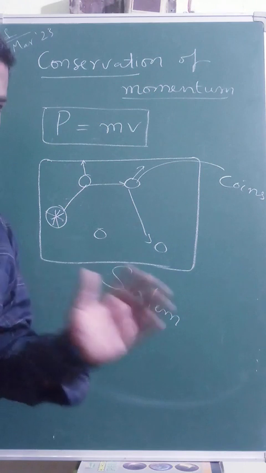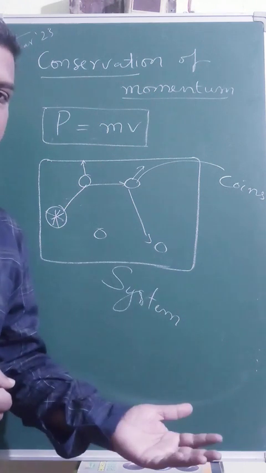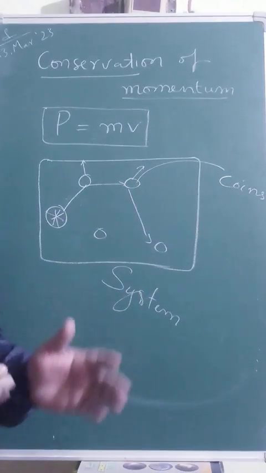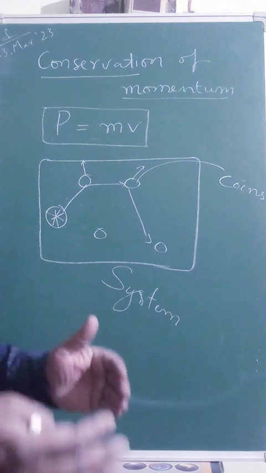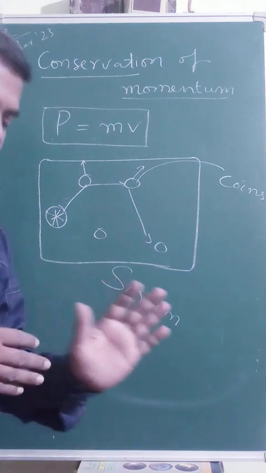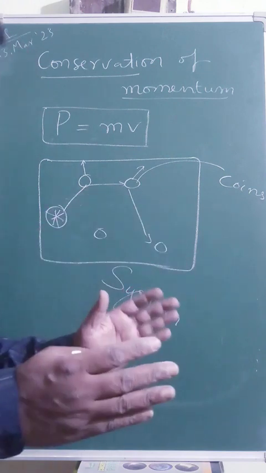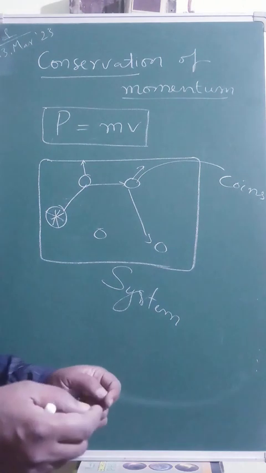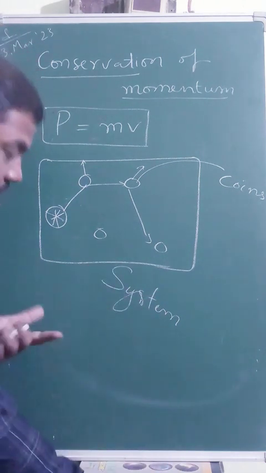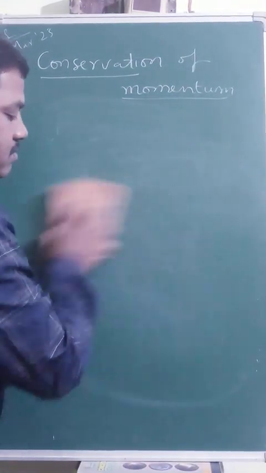So once again, we can repeat ourselves: if there is no external force acting on the system, the total momentum of the system is the same, or in books we say the total momentum of the system is constant. For example, take a simple situation to demonstrate this. If a box or some body is at rest, its velocity is 0, so we can say the initial momentum of the system we have chosen is nothing.